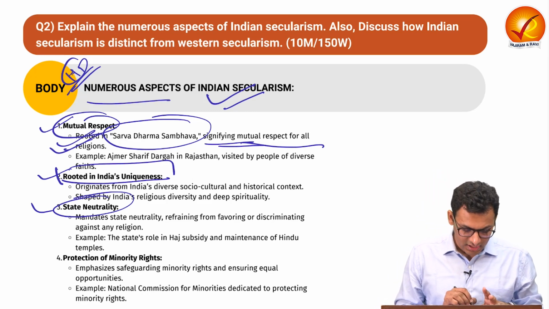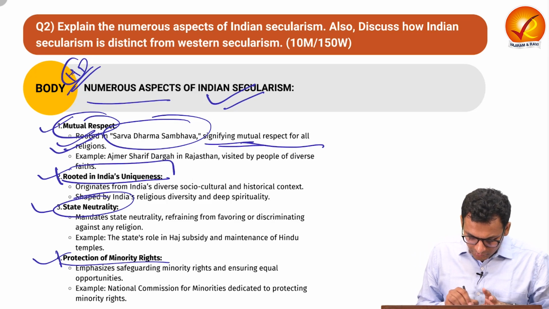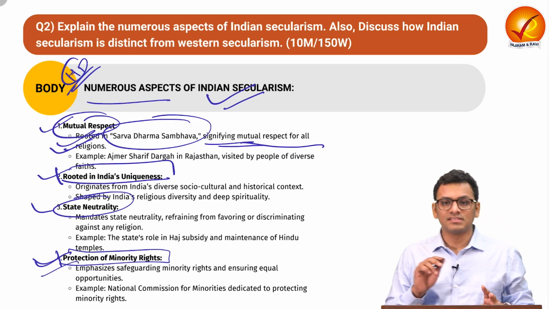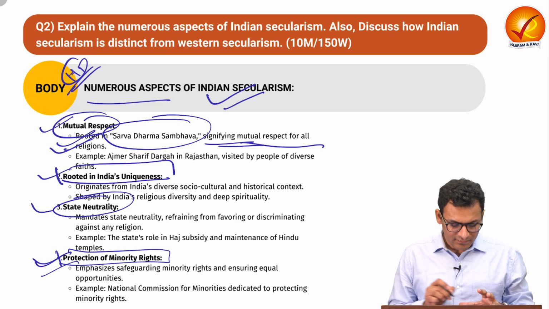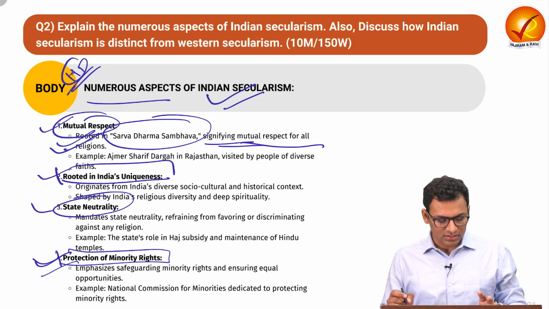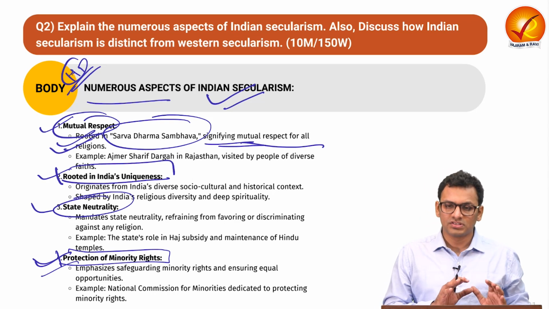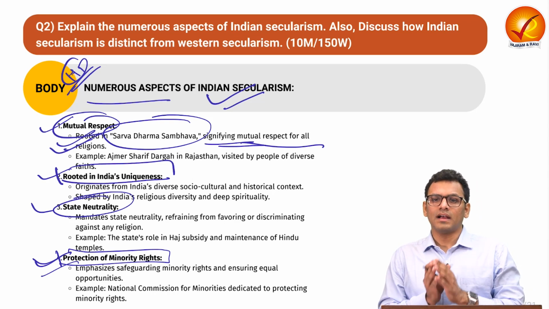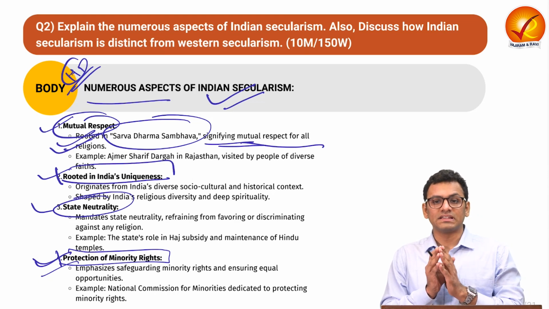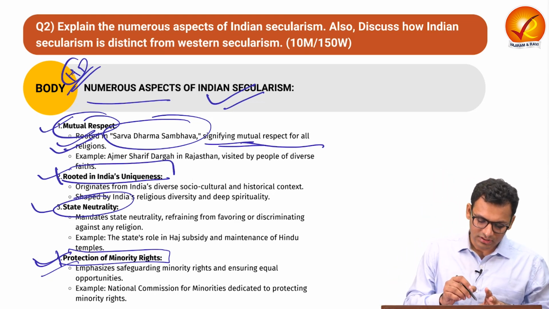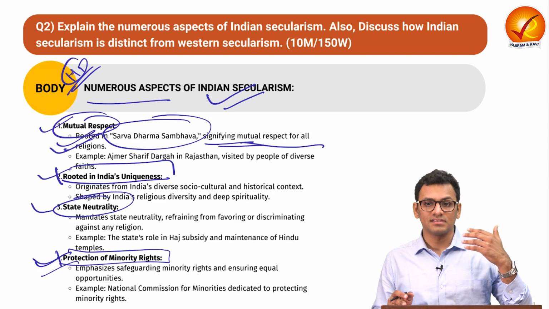all religious bodies. We have also seen there is an element of protection of minorities, as in India's unique form of secularism. The constitution itself has certain elements to ensure that every religious group, especially the minority, has certain safeguards and protection. So this is something you can write in the numerous aspects of Indian secularism.